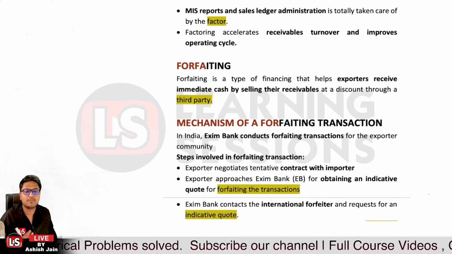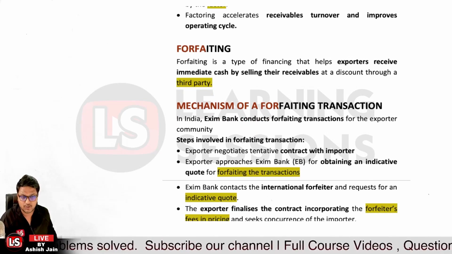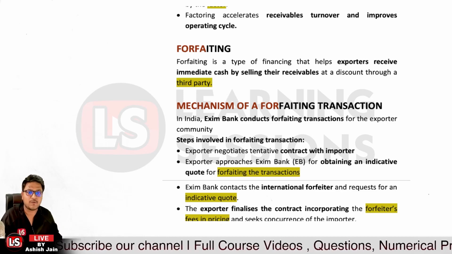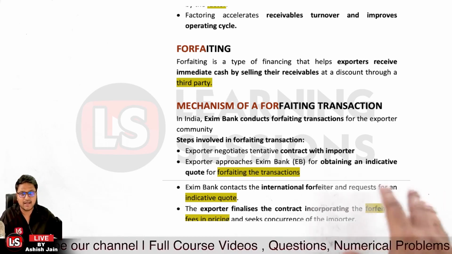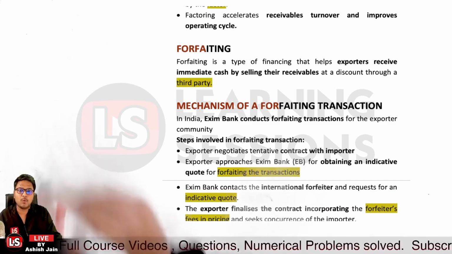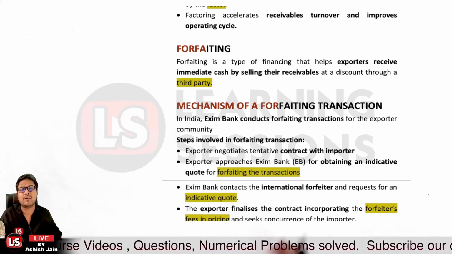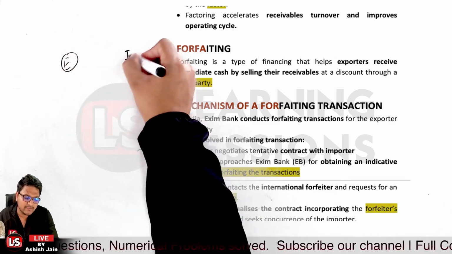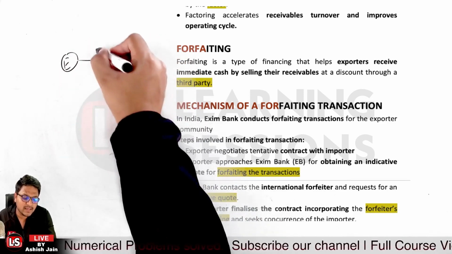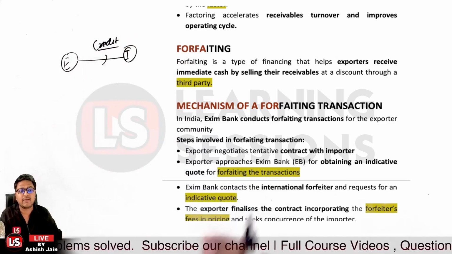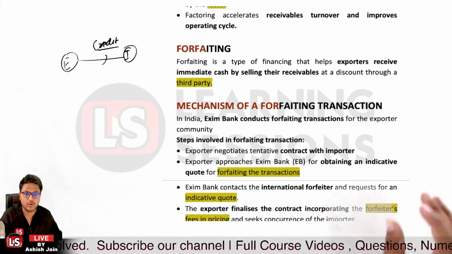Now let's understand the mechanism of a forfeiting transaction. In India, Exim Bank conducts the forfeiting transactions for the exporter community, and let's understand the steps involved in forfeiting transactions. So the exporter will be negotiating a tentative contract with the importer. Now we have the exporter, and further we have the importer. The exporter will specify what credit period will be given to the importer, and they will have a tentative contract with the importer.